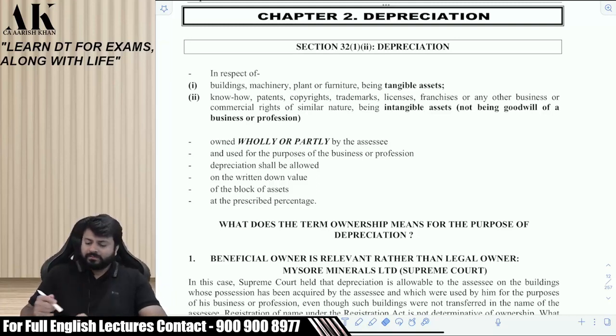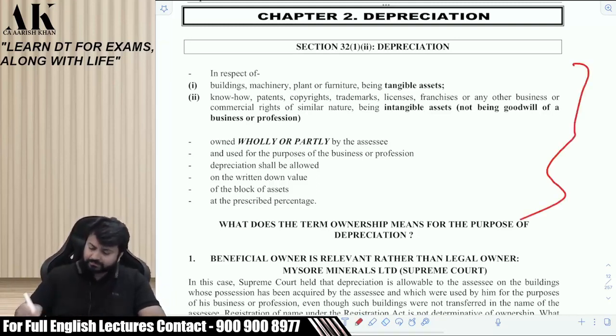So first thing, where is it written as per this paragraph? At least tell me that. As per this paragraph, where is it written? It is written in the last line. I am not asking about any percentage, whether 10% or 15% is written or not. It is written in the last line that it will be the prescribed percentage.